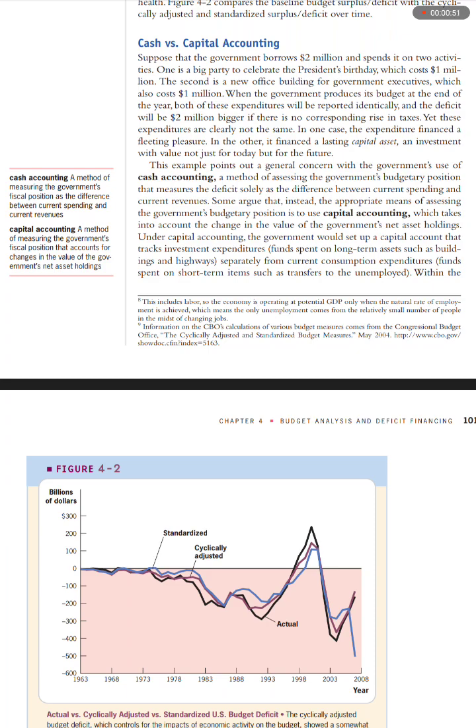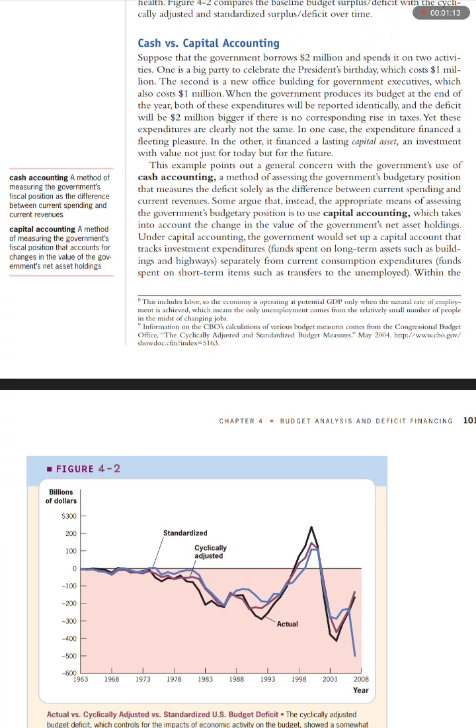Sidebar: Cash accounting, a method of measuring the government's fiscal position as the difference between current spending and current revenues. Capital accounting, a method of measuring the government's fiscal position that accounts for changes in the value of the government's net asset holdings.